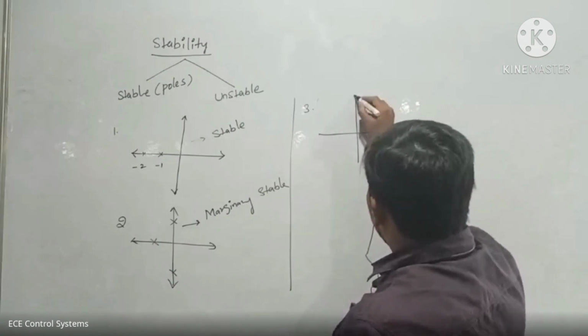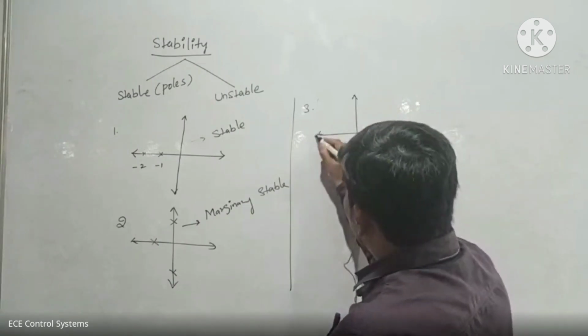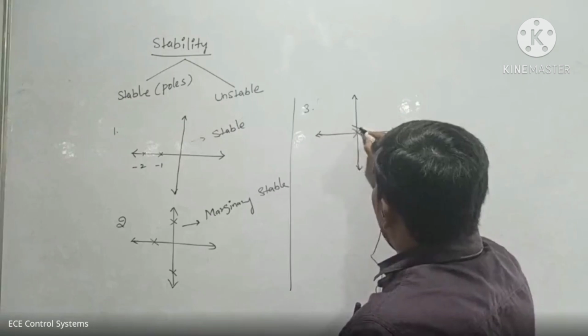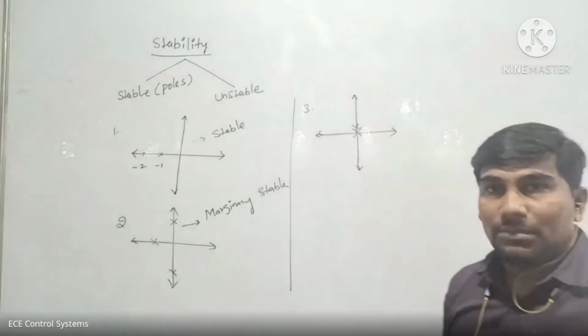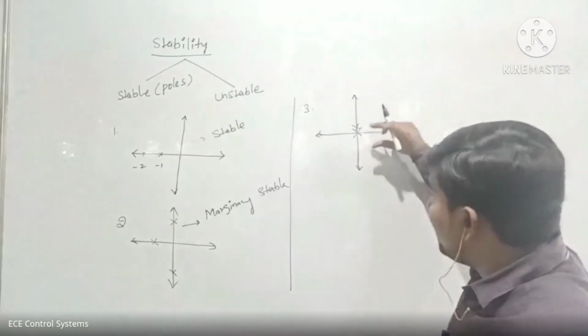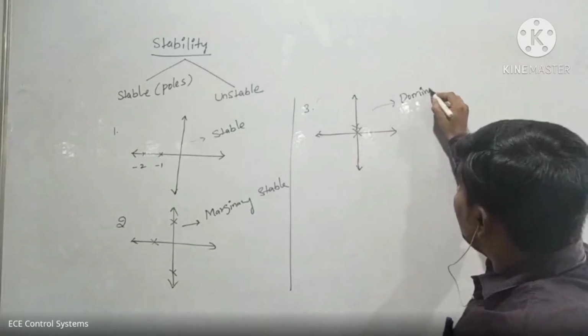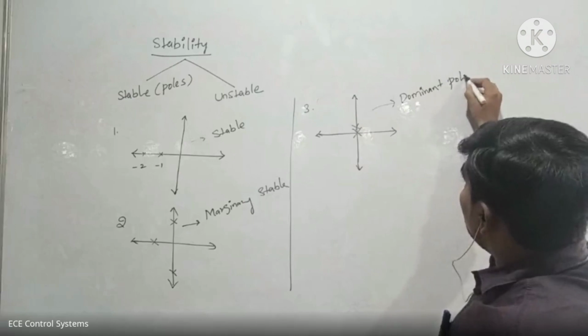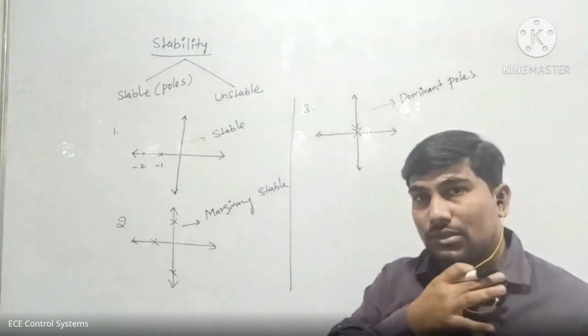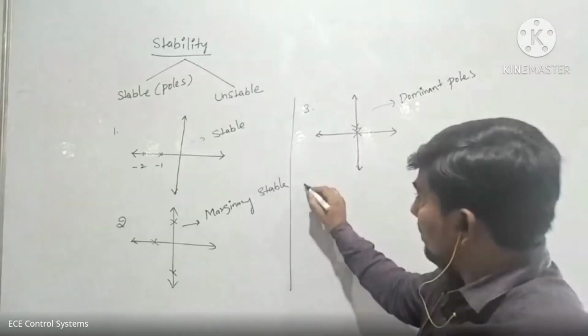If any one of the poles appears at our origin, that type of pole is called a dominant pole. Dominant pole. Okay, third one.